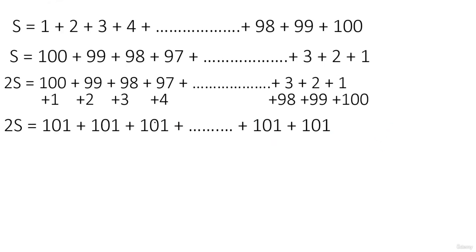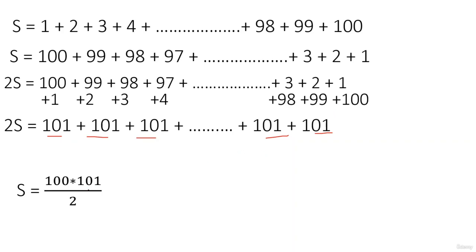Now how many terms are these? We added 1 to 100 above, and the reverse is written as 100 to 1, right? So there are 100 terms we are adding in both the equations. So how many times has 101 come? 1, 2, 3, 4, 5, 6, up to 99, 100 times. So the right hand side is basically 2s, which is nothing but 100 times 101. So s is nothing but 100 into 101 divided by 2, and this is the sum of the first 100 natural numbers.